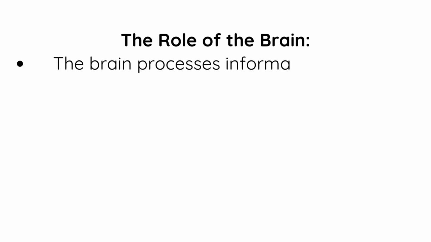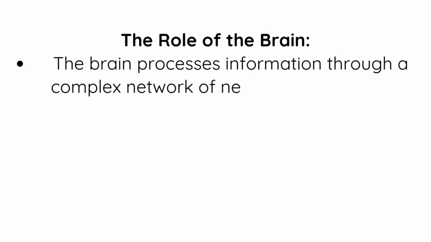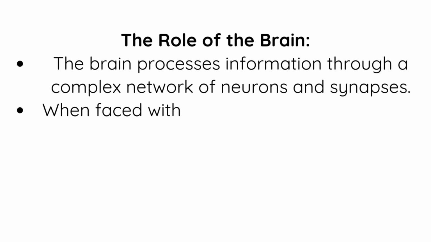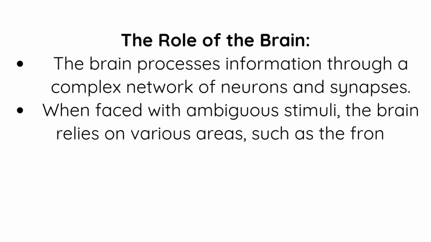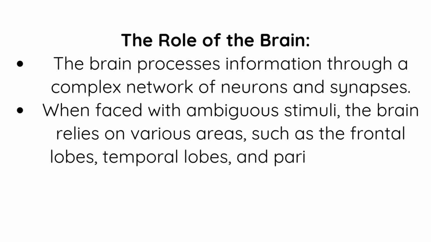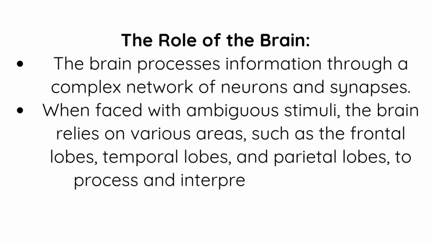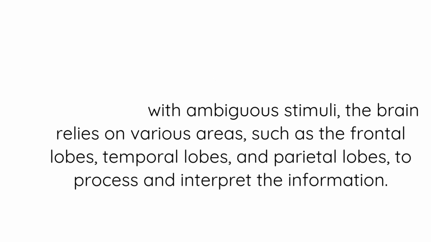The role of the brain. The brain processes information through a complex network of neurons and synapses. When faced with ambiguous stimuli, the brain relies on various areas, such as the frontal lobes, temporal lobes, and parietal lobes, to process and interpret the information.